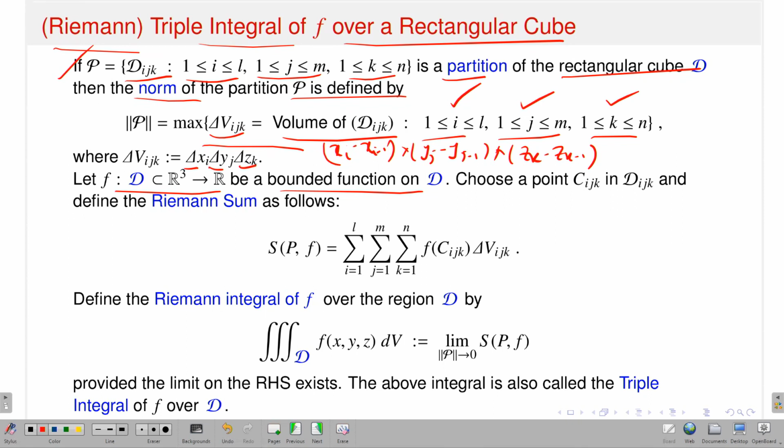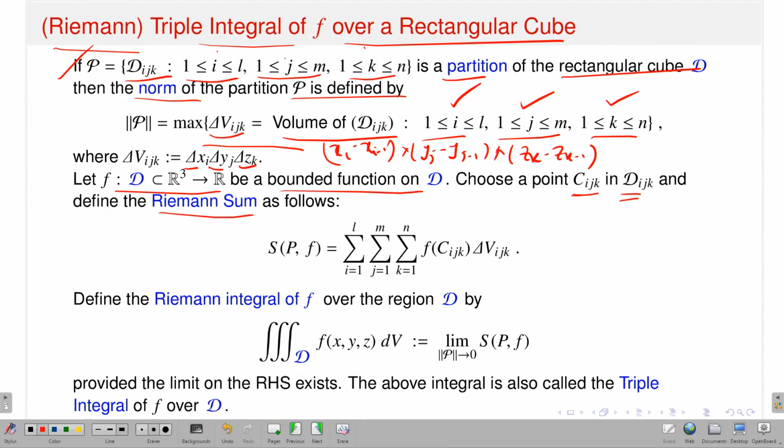Now, what am I doing? Then I want to form a Riemann sum. So, given D, take a partition of this rectangular cube, and suppose my partition P is D suffix ijk, where i, j, k vary from 1 up to L, 1 up to m and 1 up to n respectively. Then you consider the subcube D suffix ijk and choose a point C suffix ijk, which is a point in D suffix ijk. So, consider the sub-rectangular cube D suffix ijk and any point inside it. Okay, and you can form a Riemann sum.